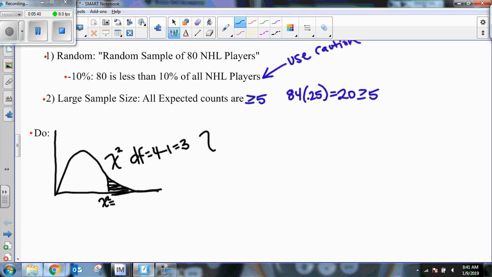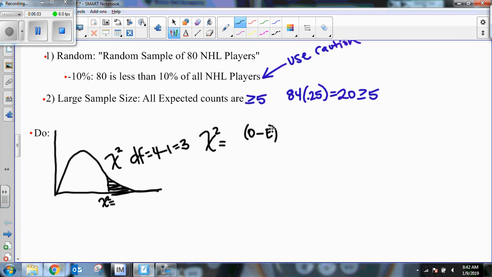So I kind of showed you how to figure out chi-squared a little bit yesterday. If you remember, I told you that a chi-squared is figuring out how far apart the observed is from the expected. So we take all of our observed counts, which is from our actual sample, and we subtract it from the expected counts. That's how far off they are.